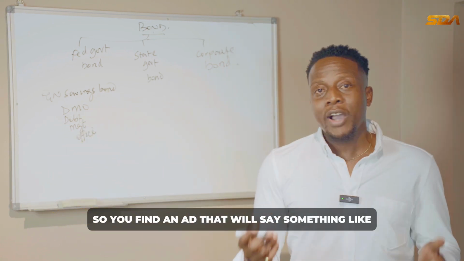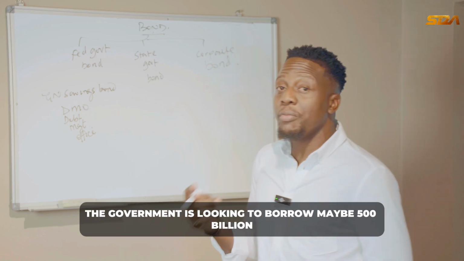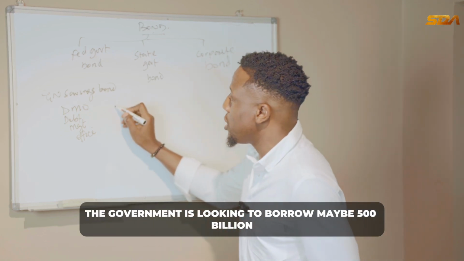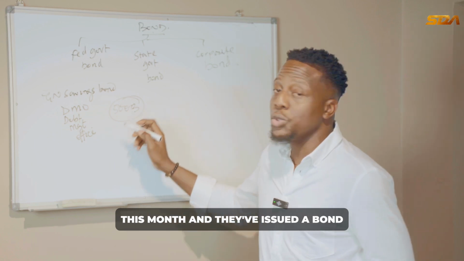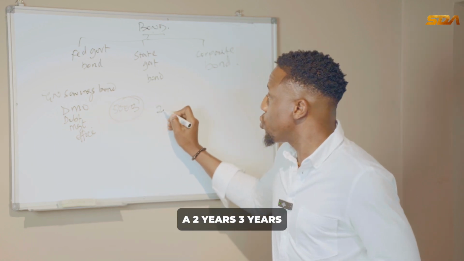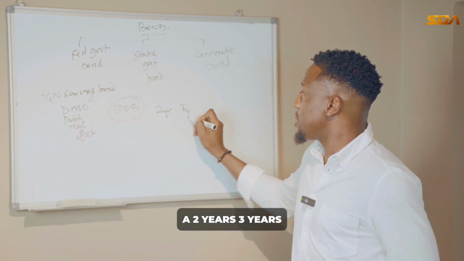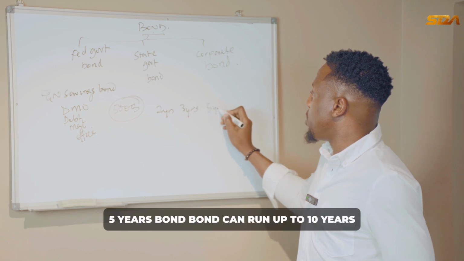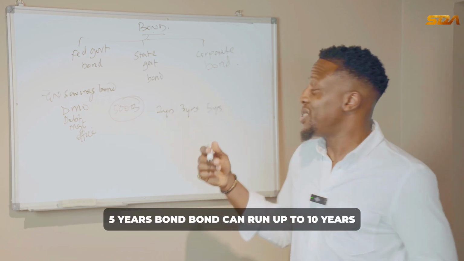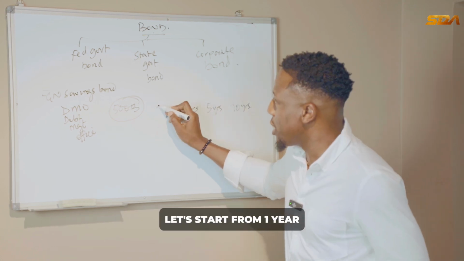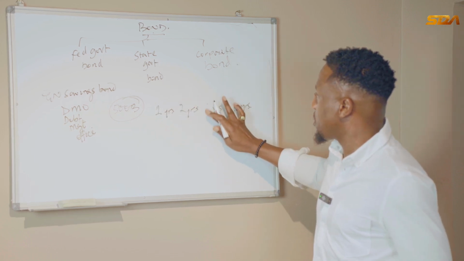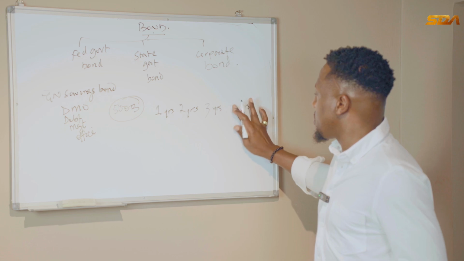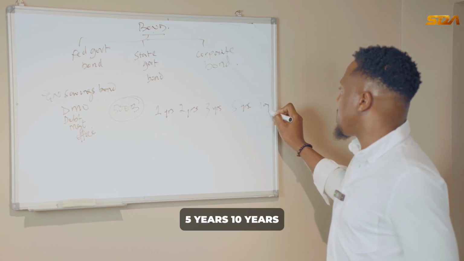So you find an ad that will say something like the government is looking to borrow maybe 500 billion this month, and they've issued a bond, a 2-year, 3 years, 5 years bond. Bond can run up to 10 years. Let's start from 1 year: 1 year, 2 years, 3 years, 5 years, 10 years.